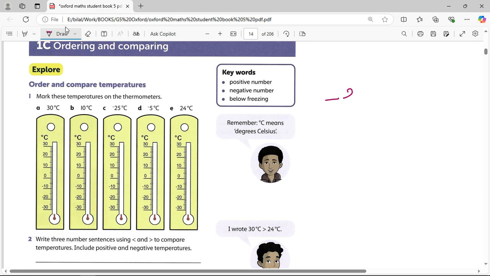Example, negative 20 is smaller than negative 2. Negative 18 is smaller than 0. Negative 7 is smaller than negative 5. So the biggest in number is smaller. So the less numbered in negative is the biggest. So 0, of course, is bigger than negative 18. Negative 2 is closer to 0, which is bigger than negative 20. That's why when the negative number, the biggest is the negative, because you don't look at the signs, guys. Pay attention to the signs, you will understand everything.